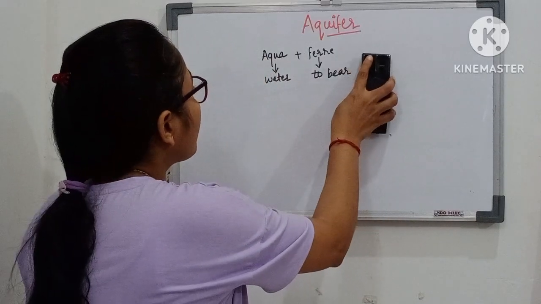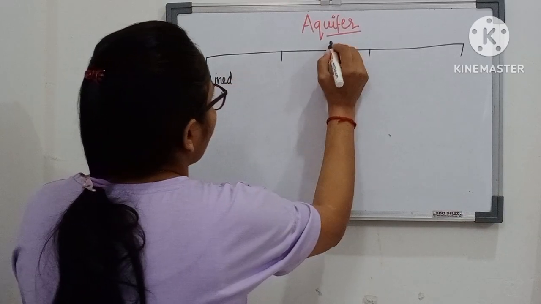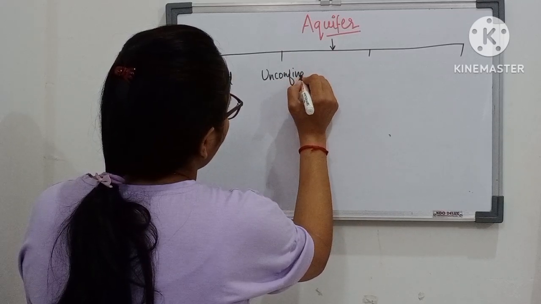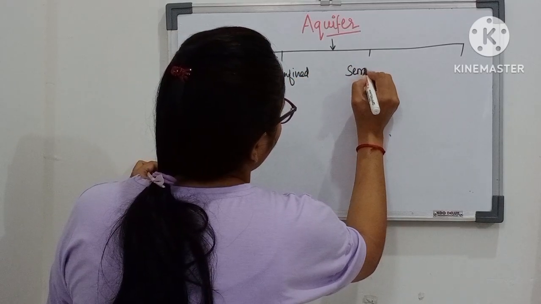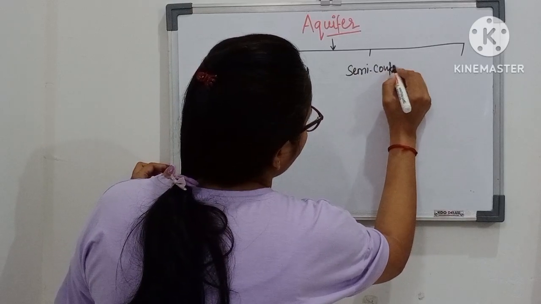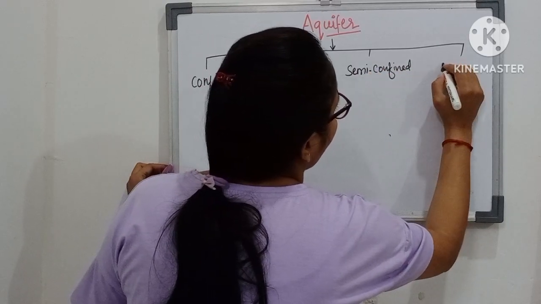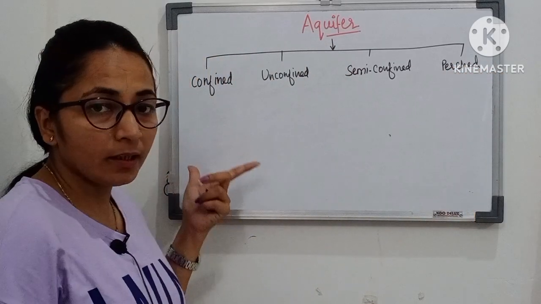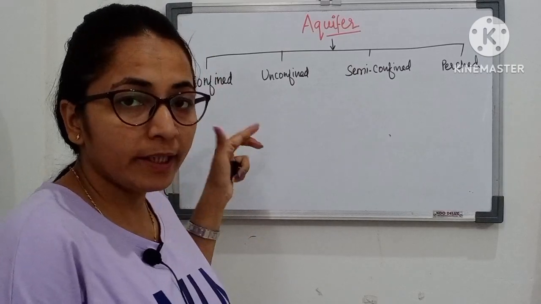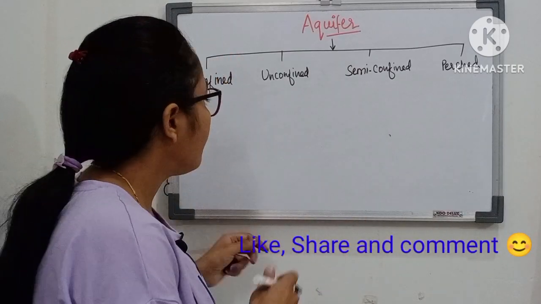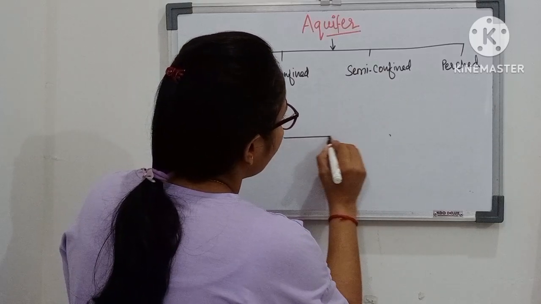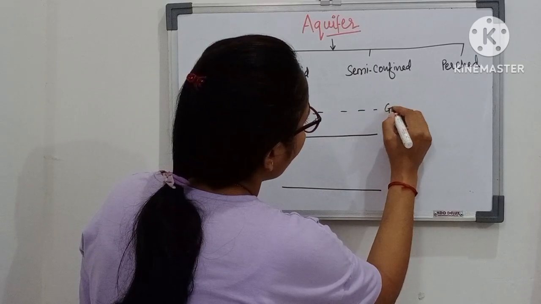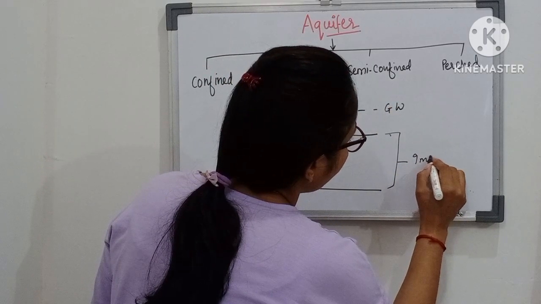So there are four types of aquifers: confined, unconfined, semi-confined and perched aquifer. Confined aquifers are also known as artesian aquifers. In a confined aquifer, the water is held between two impervious layers. This is the ground level, and these two are the impervious layers.